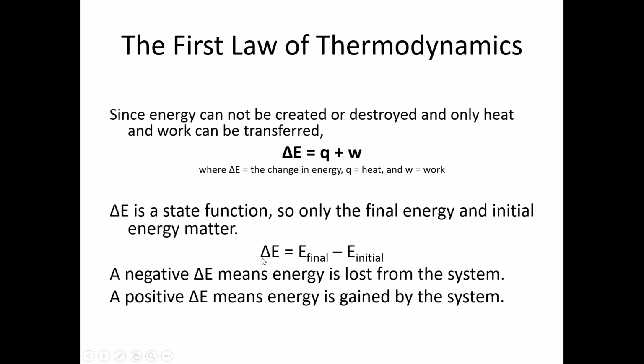We can also calculate change in energy by taking energy of the final state minus energy of the initial state, because energy is a state function. So it doesn't matter how you get there, it only matters where you start and where you end. By taking the difference of final minus initial, we can get the change. When we do this, we can get a positive or a negative value for delta E. Negative means energy is lost from the system to the surroundings, and positive delta E means energy is gained by the system from the surroundings.